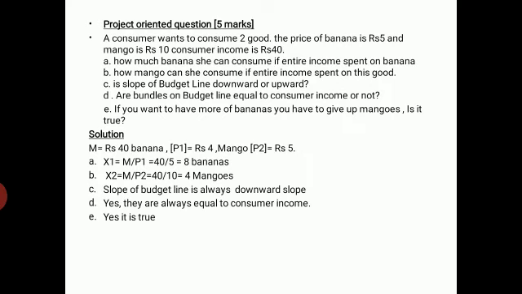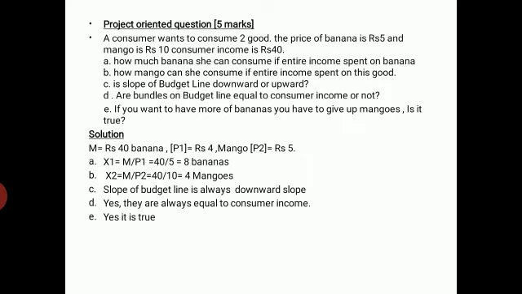Similarly, how many mangoes can be consumed if entire income is spent on mangoes? So units of good 2, or mangoes consumed, is income M by P2, that is income divided by price of mango. The total income is 40 and the price of mango is 10. So 40 divided by 10 is how much? 4 mangoes can be consumed if all the income is spent on mangoes.